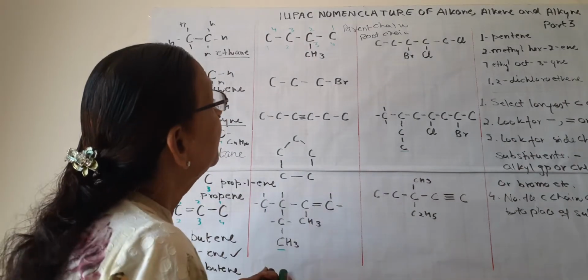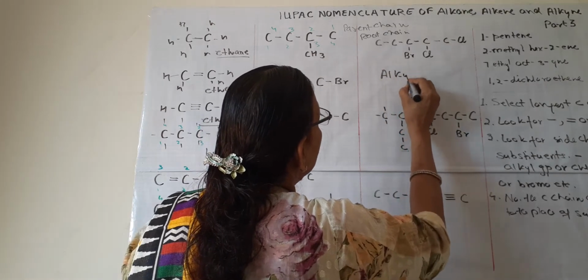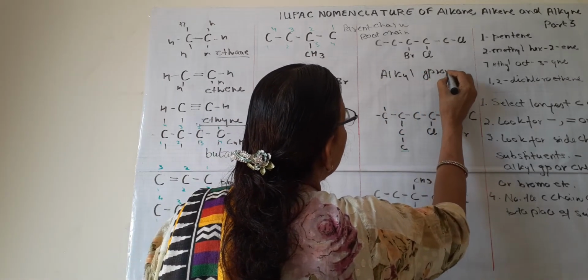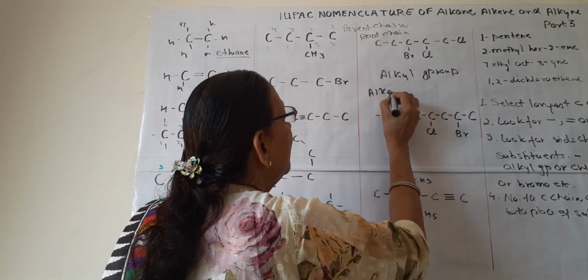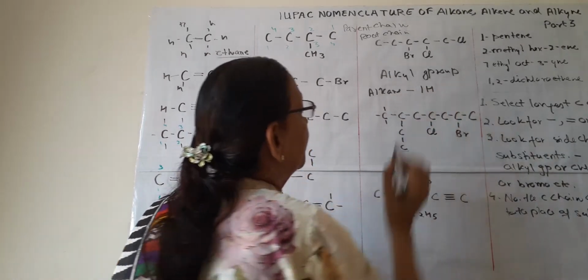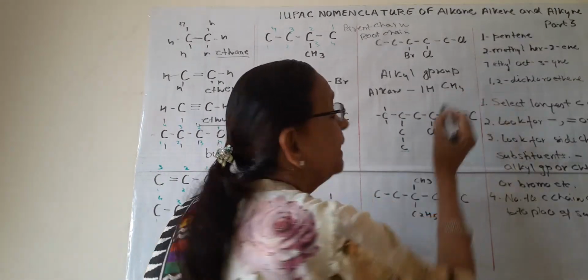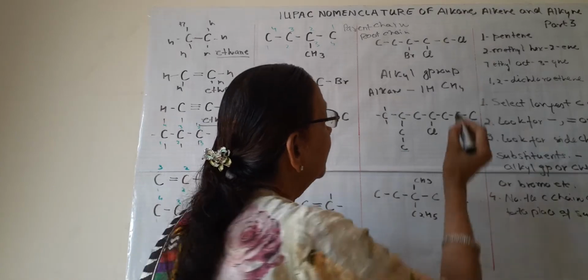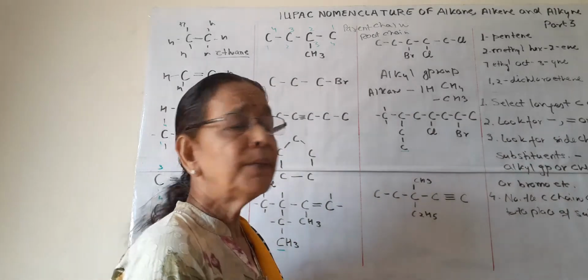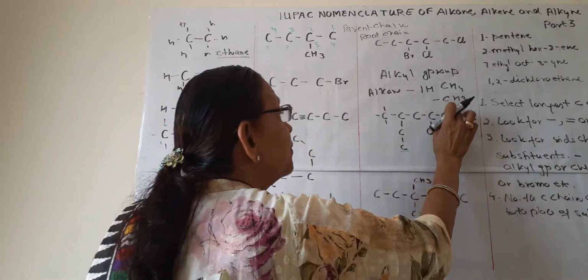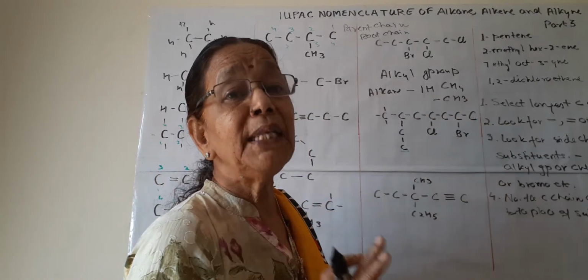This CH3 is known as an alkyl group. And what is this alkyl group? It is formed by the corresponding alkane minus 1 hydrogen. If the alkane is methane, all of you know methane is the first alkane, and if 1 hydrogen is less, then it will form CH3. This CH3 group is known as the methyl group. Why methyl? It is formed by methane.